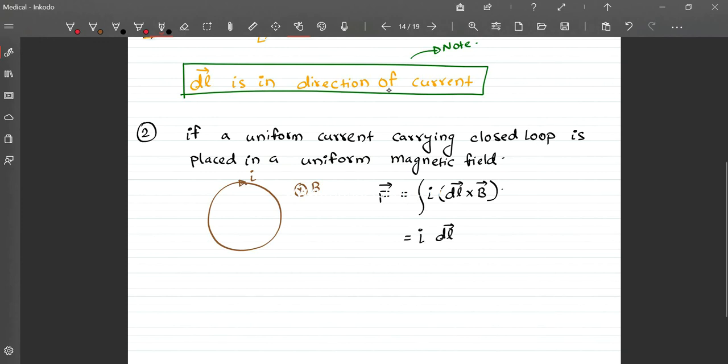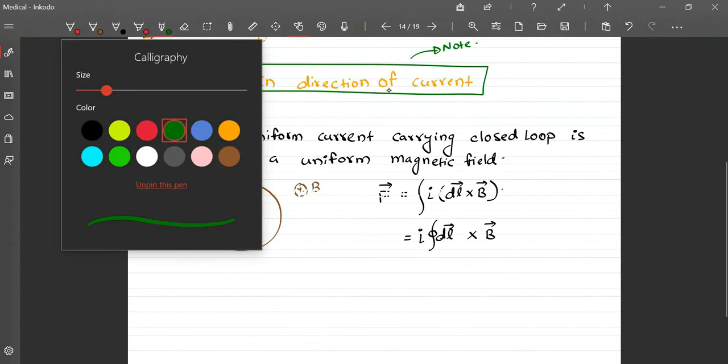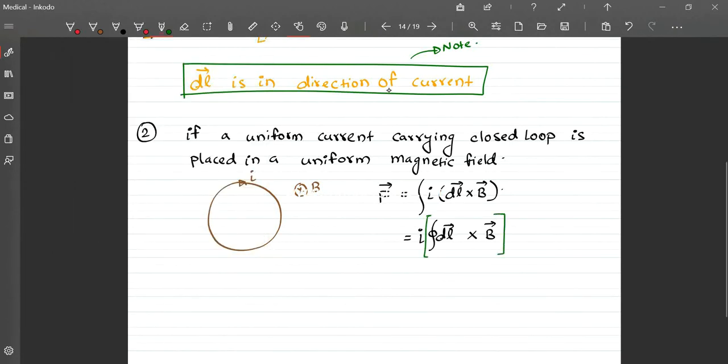since dl is closed and B is constant, from Polygon law this is going to be 0. Correct? From Polygon law of vector addition this is going to be 0. If you add all the dl's in this, they will form a closed polygon and the resultant will be 0. So force on this will be 0. Again a very important result.